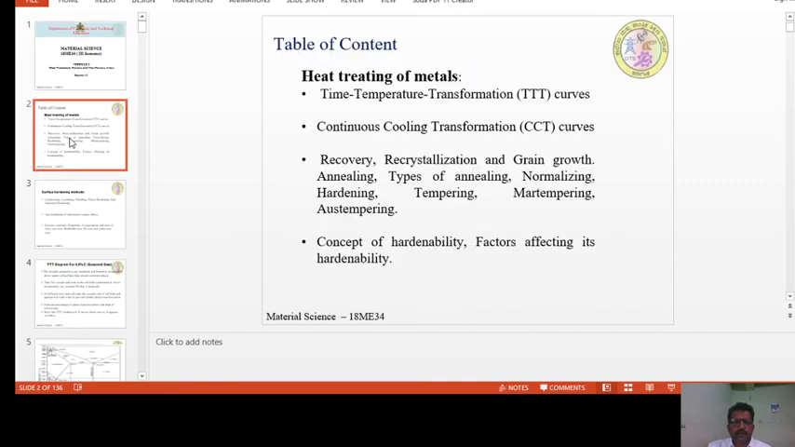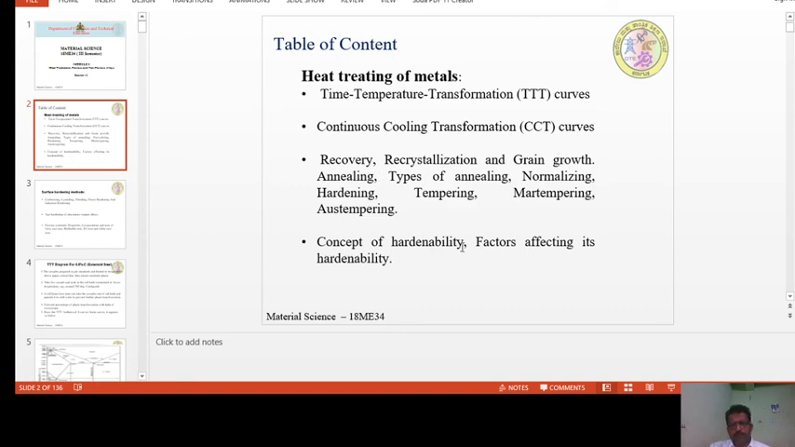The contents of the module are TTT diagrams, that is temperature, time, transformation, and then CCT curves, that is continuous cooling transformation curves. And coming to heat treatment, we have recovery, recrystallization, grain growth, annealing, types of annealing, normalizing, hardening, tempering, martempering, and austempering.